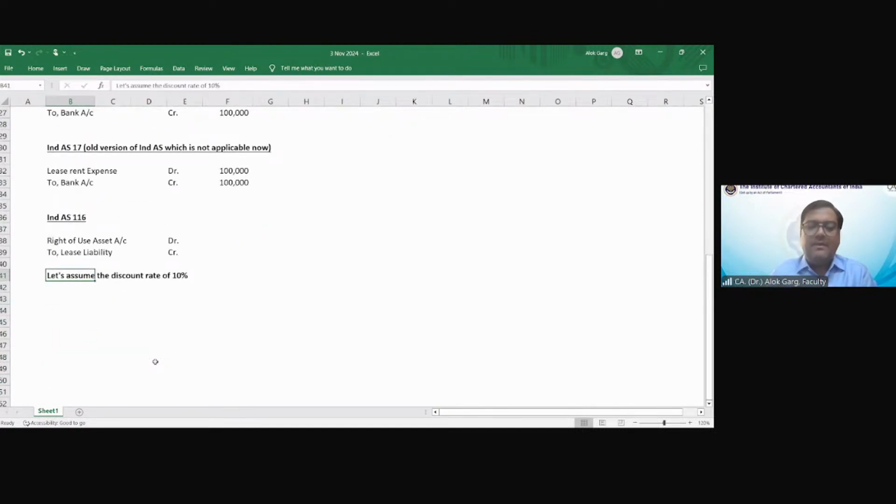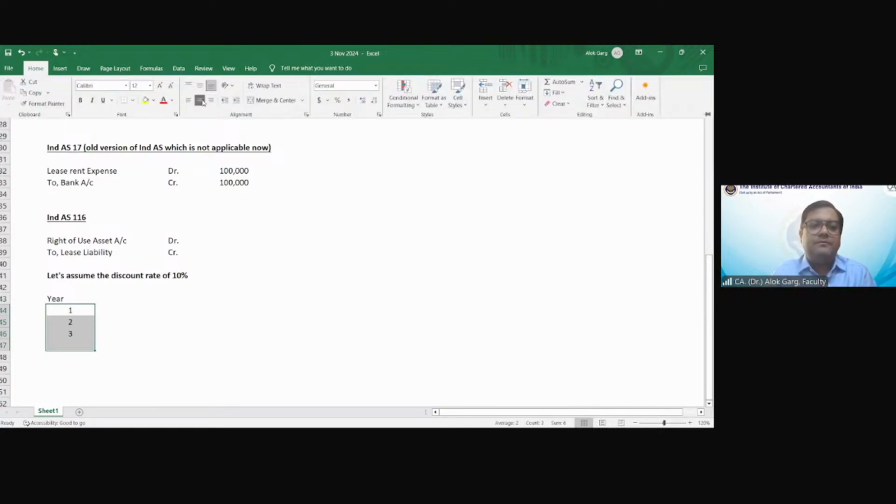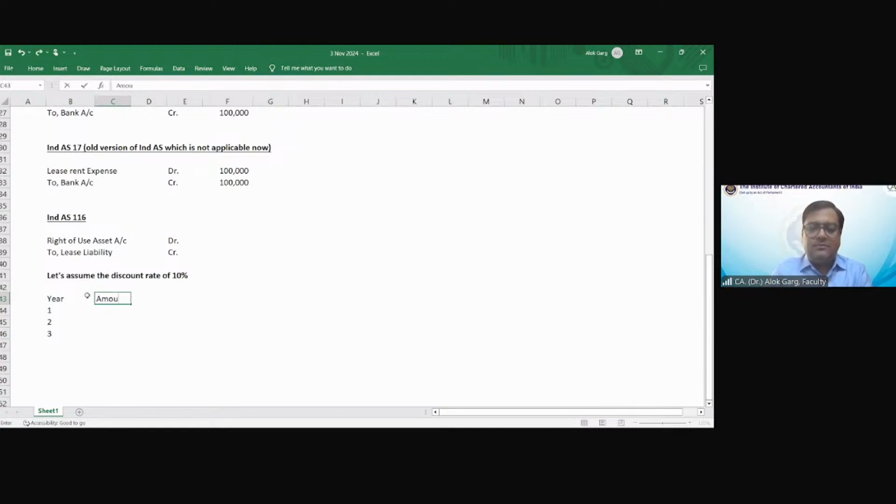Okay. So now compute the right of use asset and lease liability. How to compute this right of use asset and lease liability? Year 1, 2, 3. Okay. Then your amount. What is the amount? 1 lakh rupees every year.